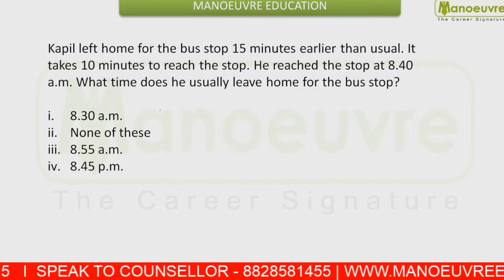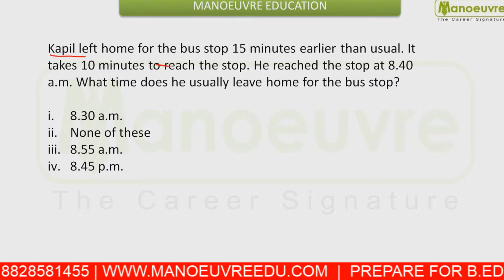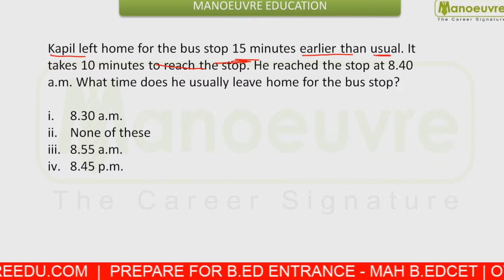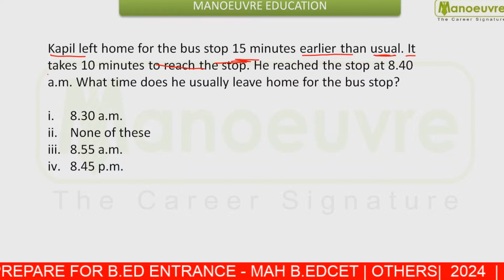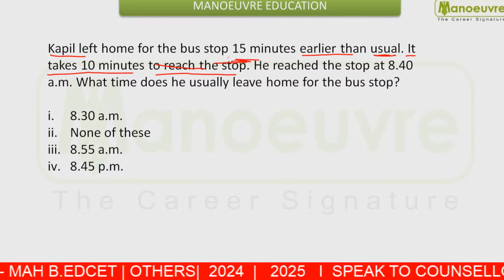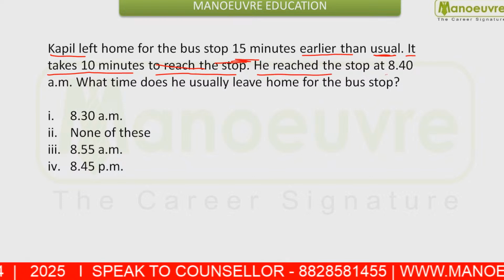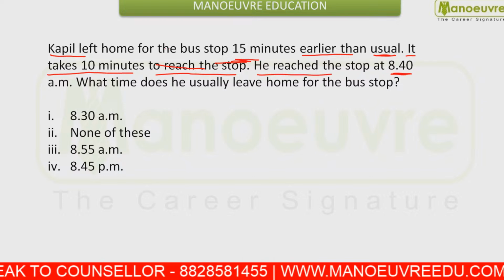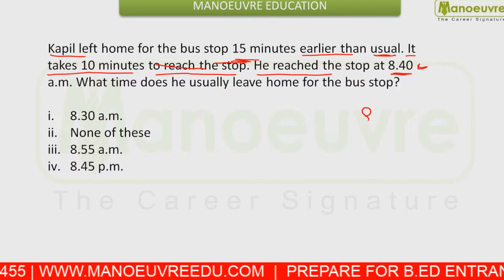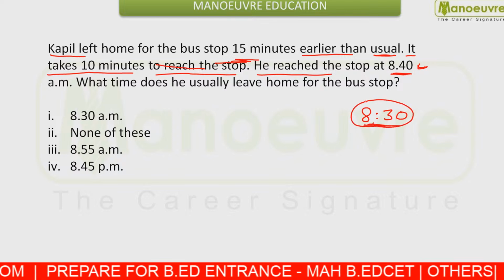Next you are given a couple left home for the bus stop 15 minutes earlier than usual. It takes 10 minutes to reach the stop, which means his home is at a 10-minute distance from the stop, and he reached the stop at 8:40. He takes 10 minutes to reach the stop and reached at 8:40, that means he moved from the home at 8:30.